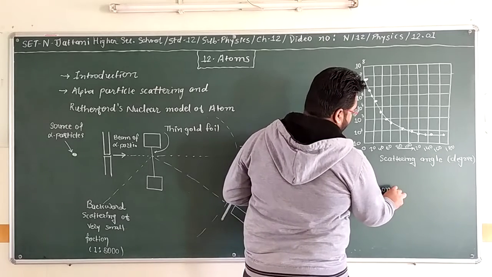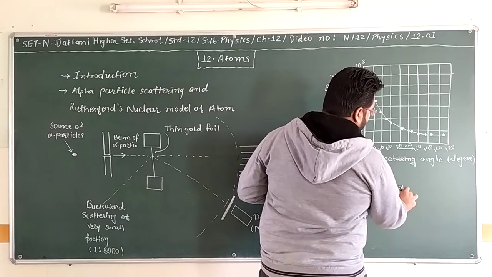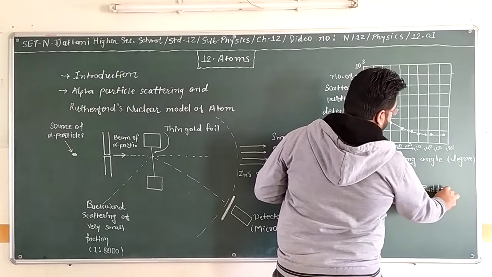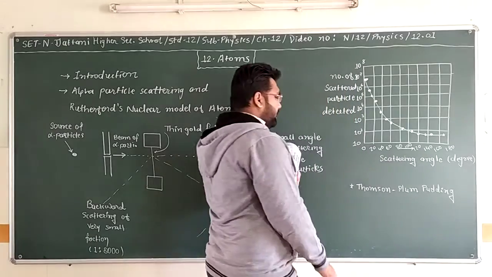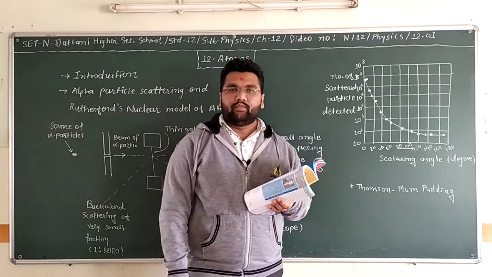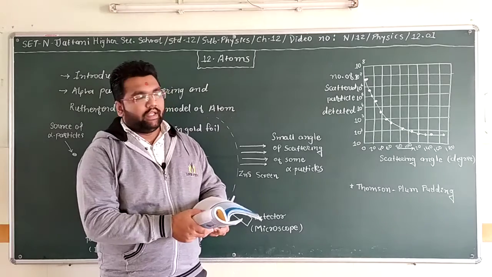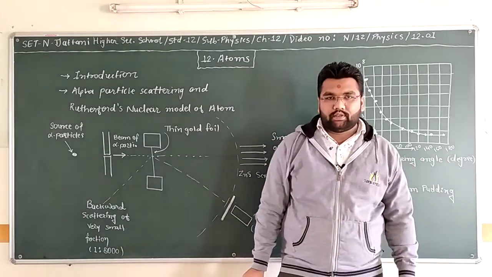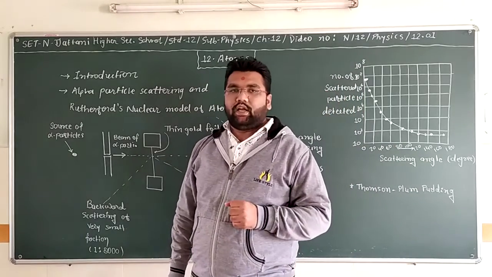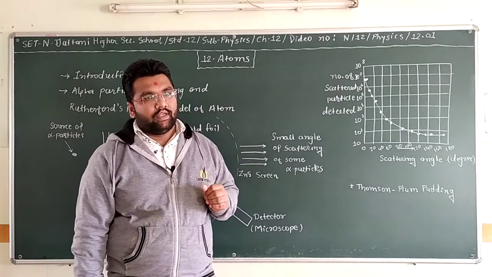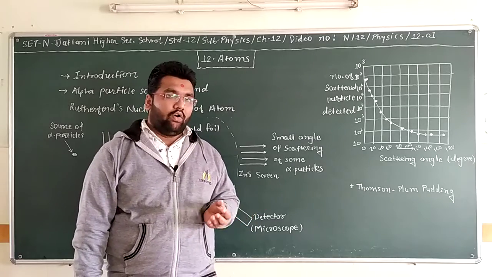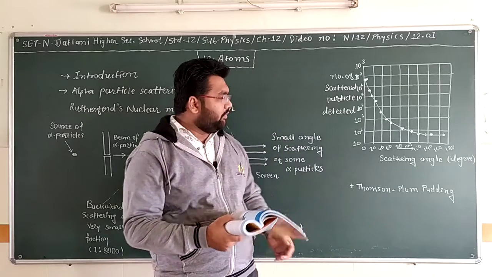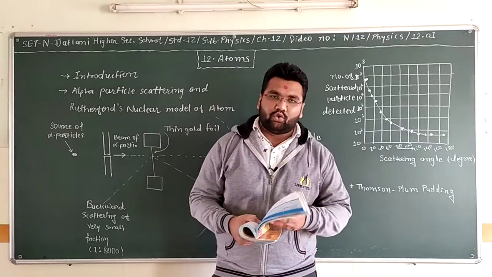Thomson had given the plum pudding model. In this model, Thomson said that the positive charge is spread out anywhere in the atom and the negatively charged electrons are arranged like the pattern of seeds in a watermelon. So this was the plum pudding model of J.J. Thomson.